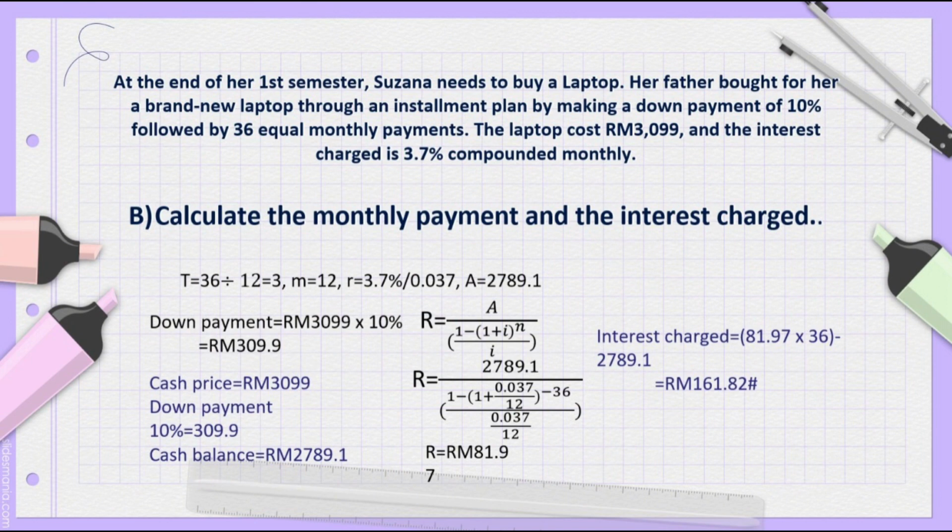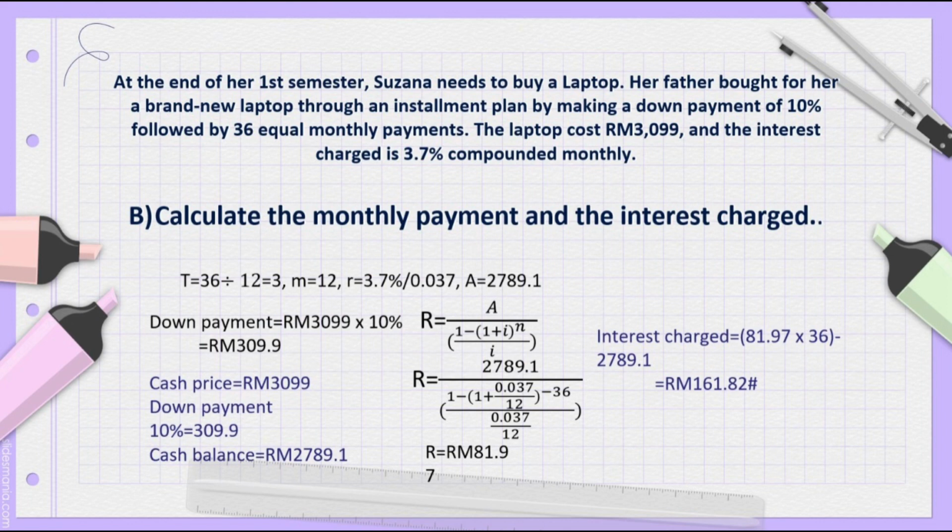Firstly, we should know the down payment. The down payment equals 3,099 ringgit times 10%, and we will get 309 ringgit and 90 cents. Next, we should know the cash balance.